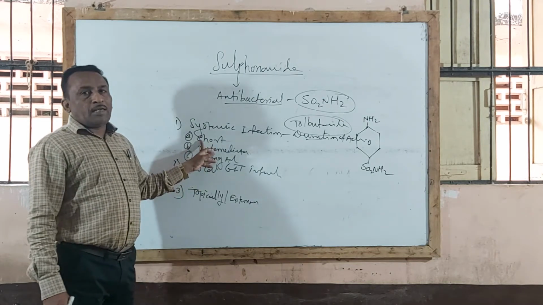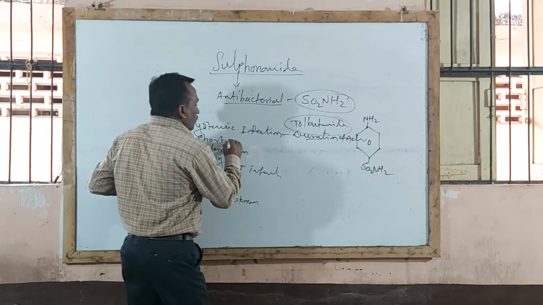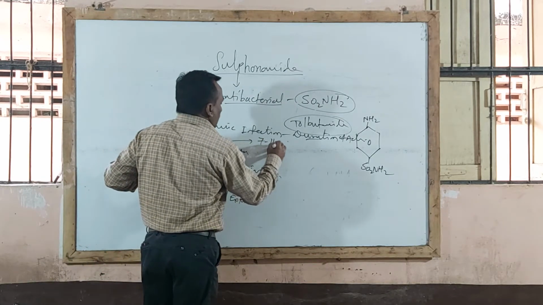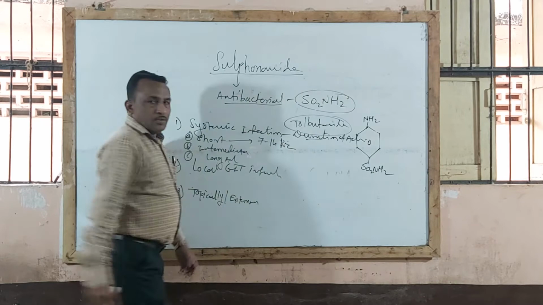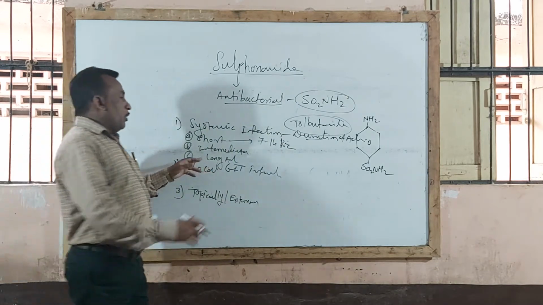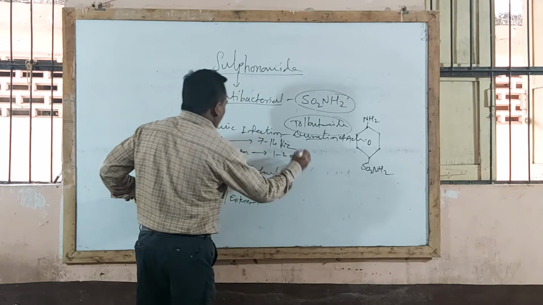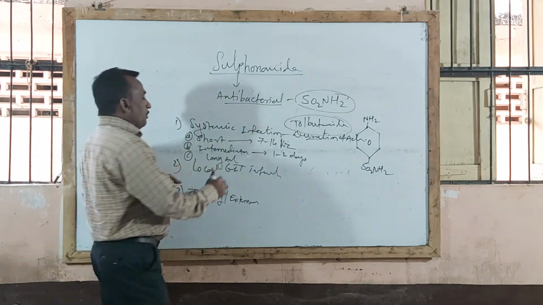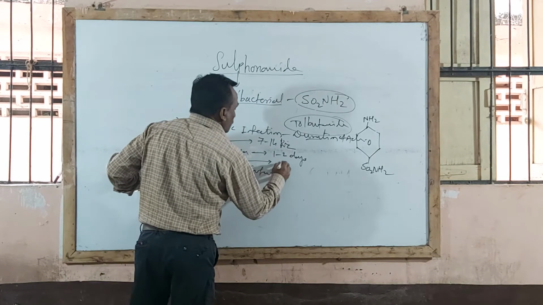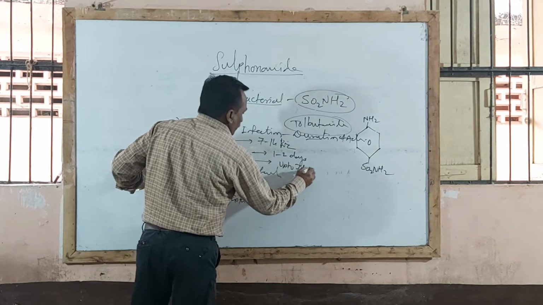Short acting sulfonamides have a duration of action of 7 to 14 hours. Intermediate acting sulfonamides have a duration of action of 1 to 2 days. Long acting sulfonamides have a duration of action up to 7 days.